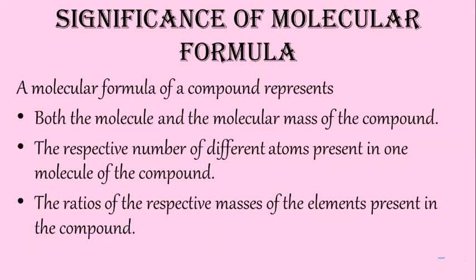Suppose water, when we write H2O, we can say that in every 9 gram of water, 1 gram of hydrogen and 8 gram of oxygen is present. How to calculate all this we will learn later on, but it represents the ratio of the respective masses of the element present in the compound. These are the significance of molecular formula.